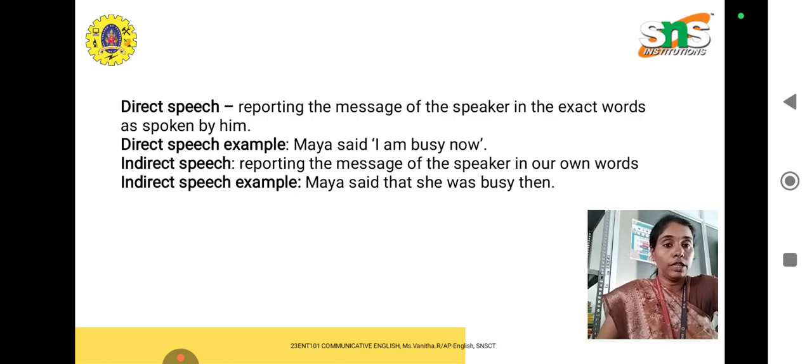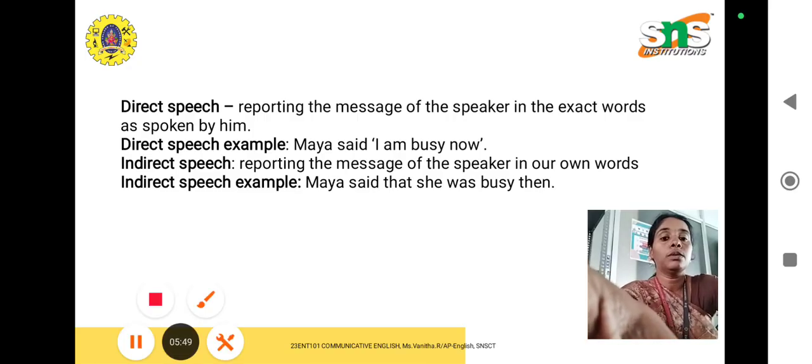Definitely for each time expression, we have another word in indirect form, as I discussed previously. Remember those things. And I becomes, in some places, she or he. It depends on the form that we explained.